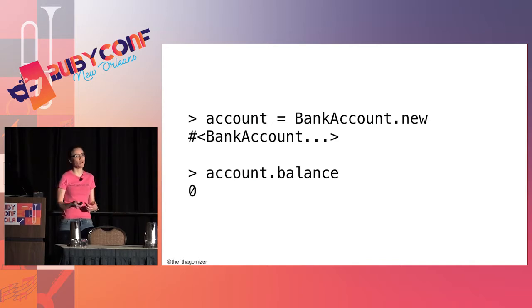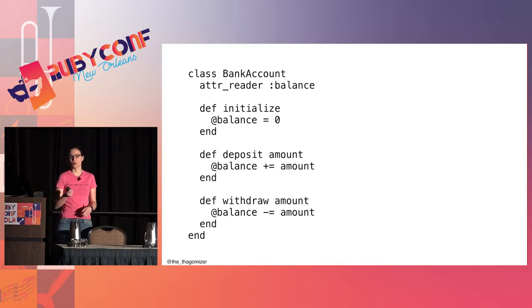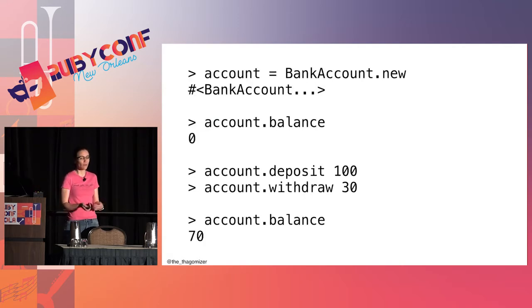A bank account with a balance of 0 is pretty much useless. So I'm going to add ways to withdraw and deposit money. Deposit is going to increase the balance. Deposit is a message. It takes an amount, and it adds that to the balance. Withdraw is the opposite. It takes an amount and subtracts that from the balance. And you can see from my IRB break here that it works.